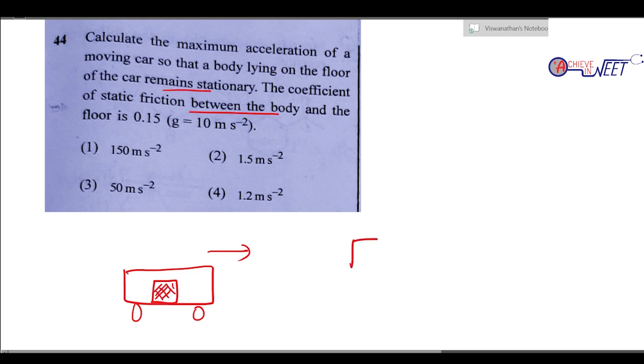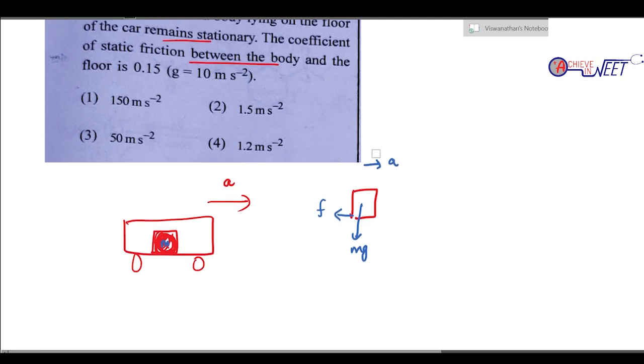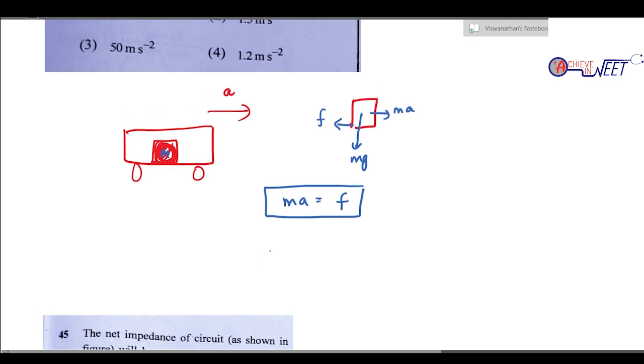all the forces acting? Suppose let us say the car is accelerating with an acceleration A. Suppose let us say the box inside the car has a mass M. So what are all the forces acting? mg will act, acceleration is in this direction, friction will act. So I can tell one thing, due to the acceleration there is a force of ma acting. So I can tell very well one thing, if the ma is balanced by the friction, the box is not going to move. So friction should be ma.